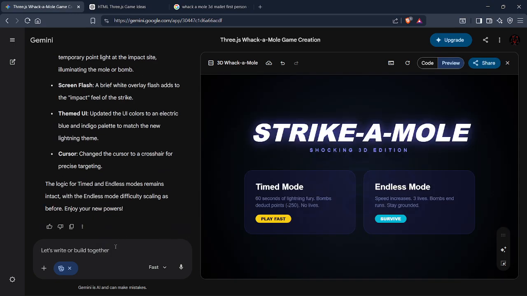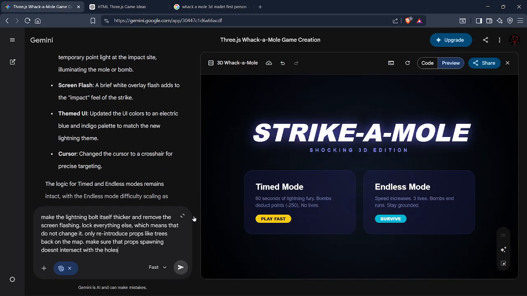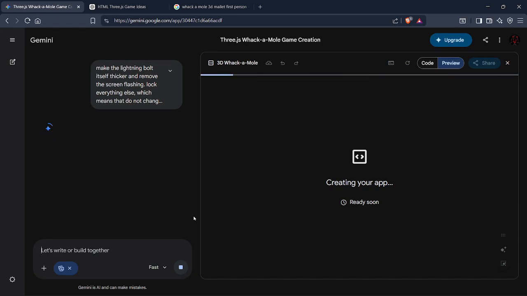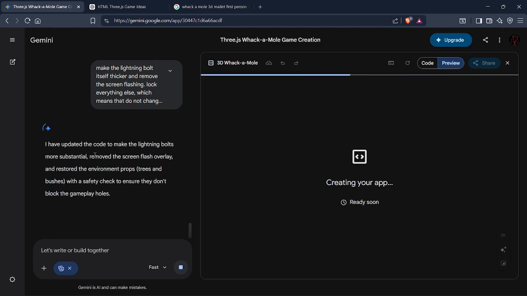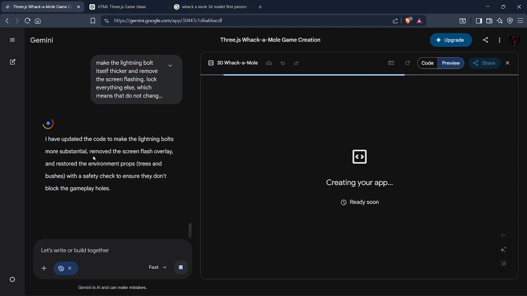Yeah, now this is where we paste back the prompt because there was an error. Okay, my hands are hurting now. I don't know why. Okay, more substantial. Remove screen flashing, environment props. Okay, nice. Wait, let's close this tab. We don't need this.